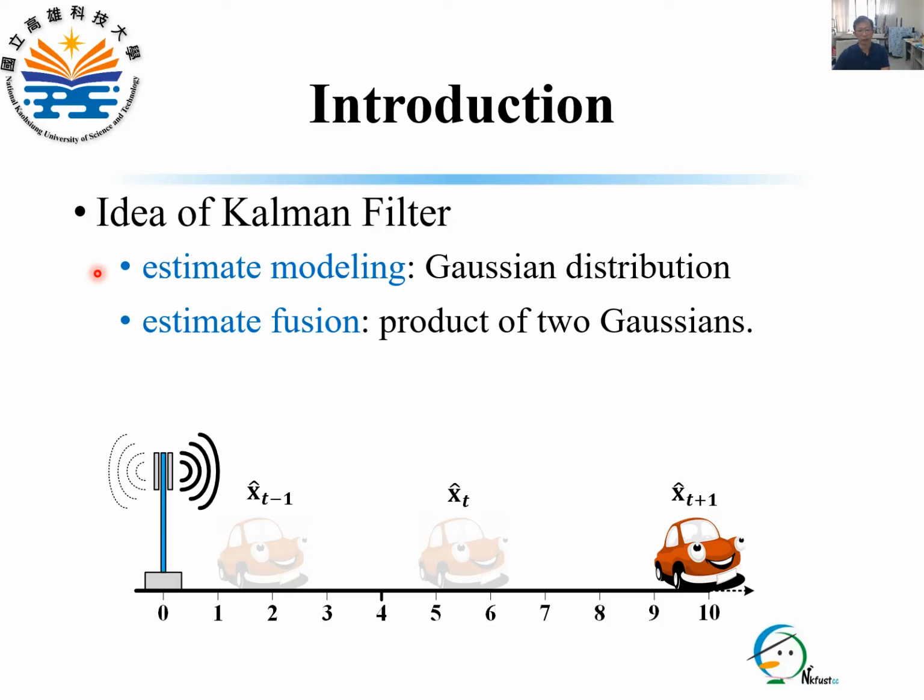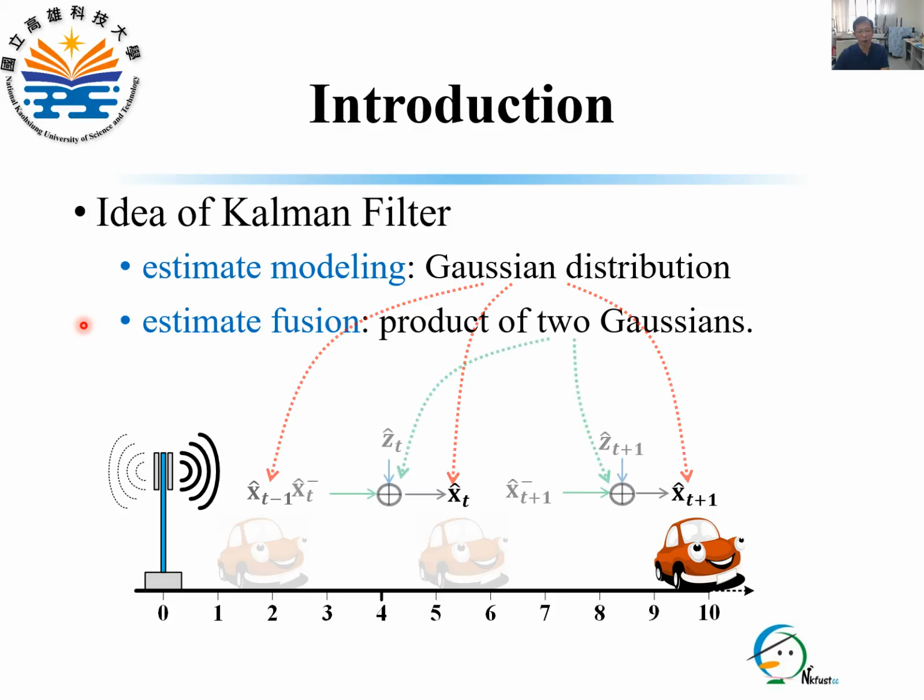Under such an idea, the Kalman filter models an estimator with uncertainty by a Gaussian distribution. For example, each of these three estimates is described by a Gaussian distribution. The fusion of two estimates from the prediction and the measurement is via the product of two Gaussians. Before detailing the Kalman filter algorithm, we firstly introduce the Gaussian distribution and the product of two Gaussians.